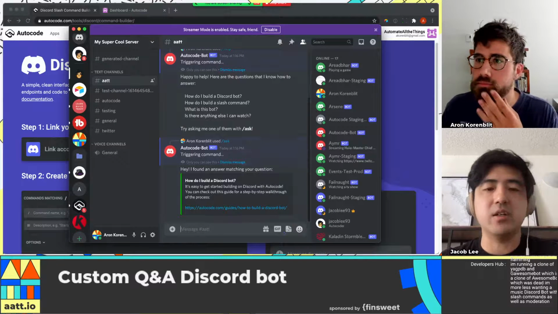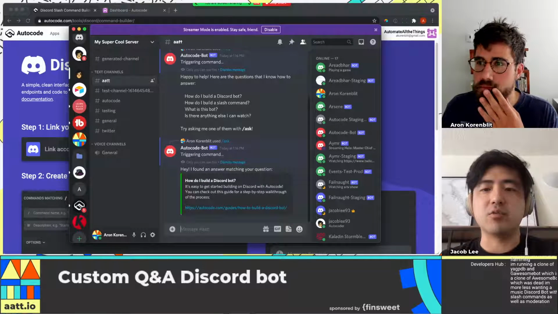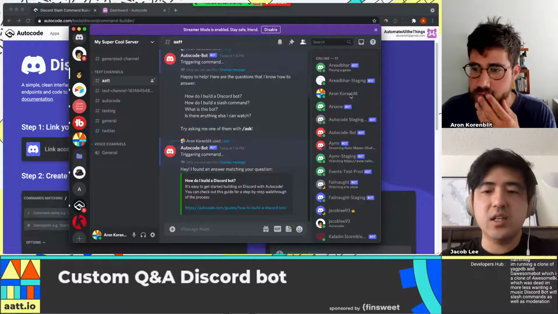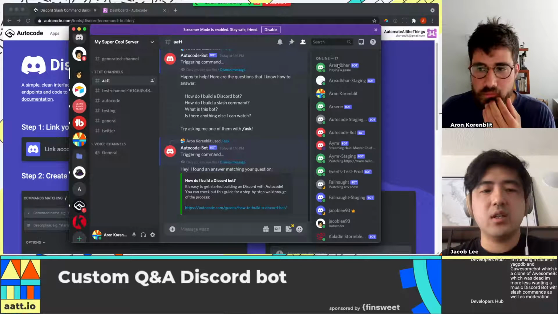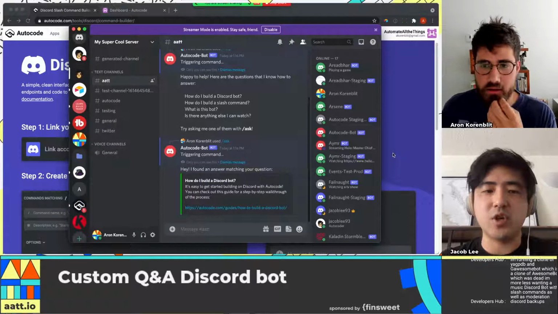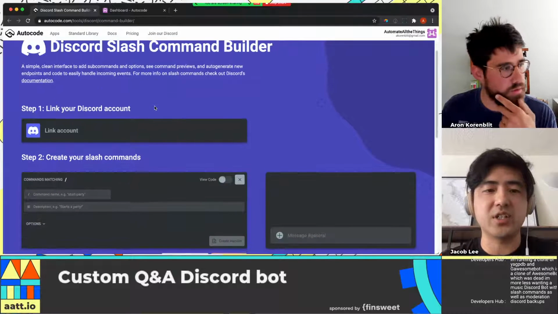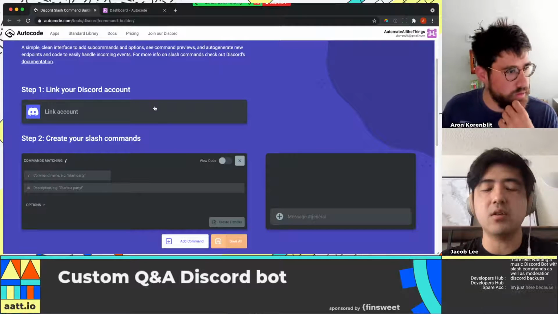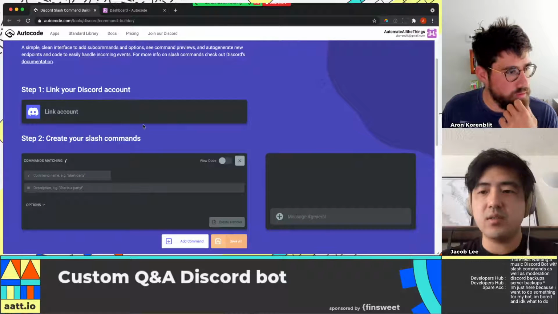They just came out of beta. Unfortunately, Discord has no UI for it built in. You can only do it through APIs. So what we've done at Autocode is build a custom builder where you can really easily create and manage these commands.